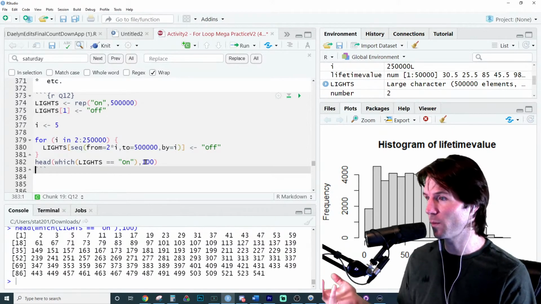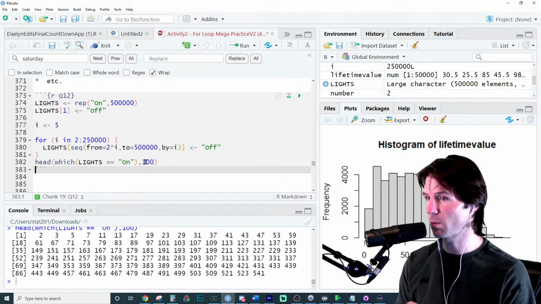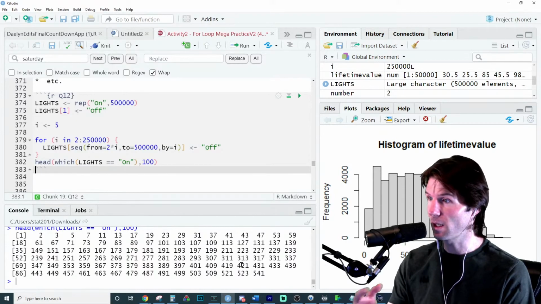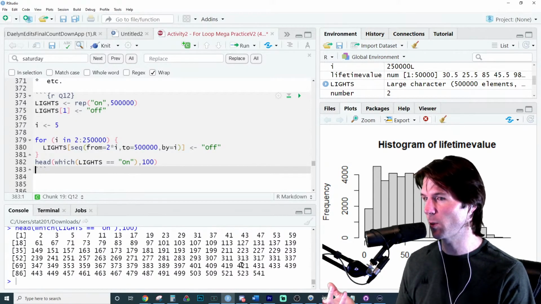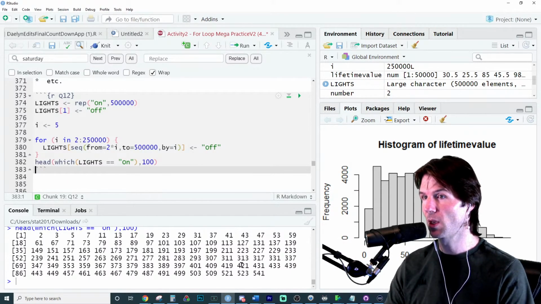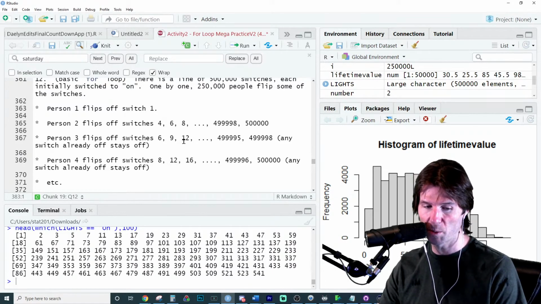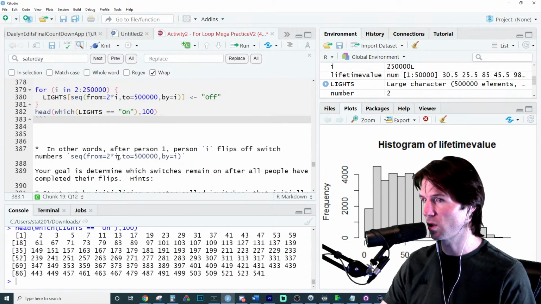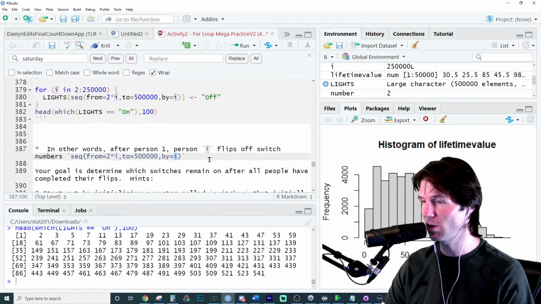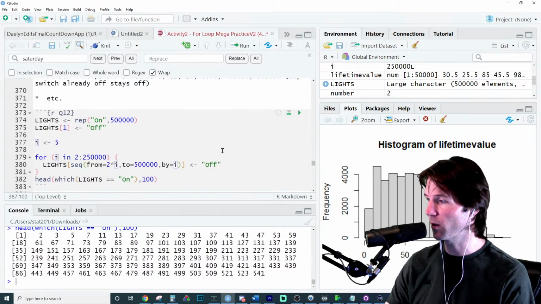So what we did right here is we just found prime numbers, because we said turn off the ones that are divisible by 2, turn off the ones that are divisible by 3. You notice there's no even numbers here because any even number is divisible by 2. There's no number that ends in 0 because any such number would be divisible by 5 or 10. So you can see these are all prime numbers because that's what this sequence does. It goes in and turns off anything divisible by 2, anything divisible by 3, anything divisible by 4, and then we just change which one right here. So we're just changing what it's divisible by: the second person is turning off things divisible by 2, the third person is turning off things divisible by 3, the fourth person is turning off things divisible by 4.